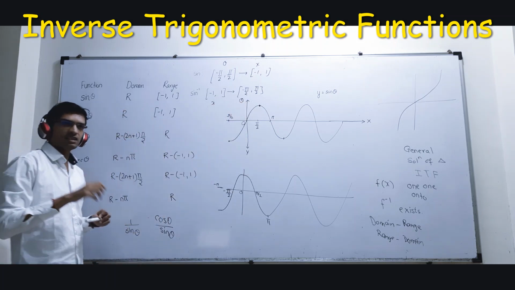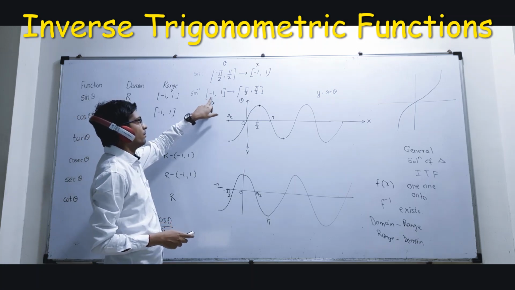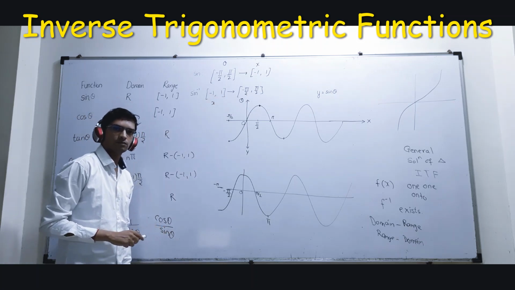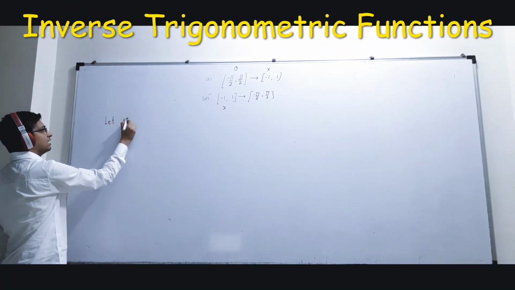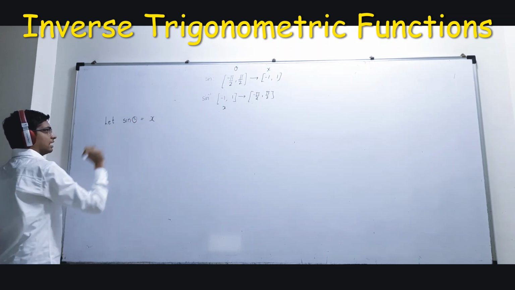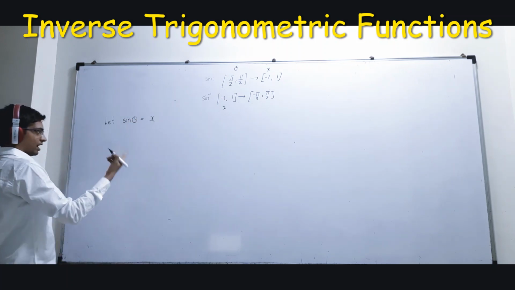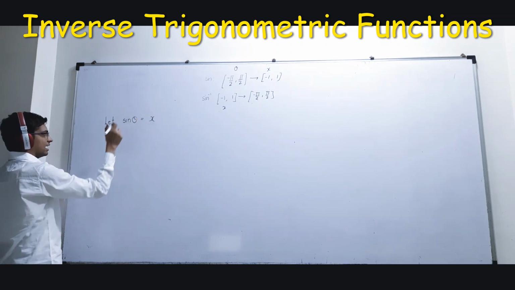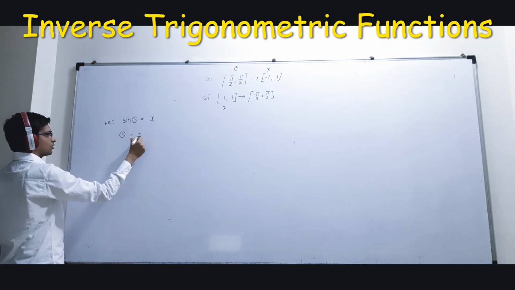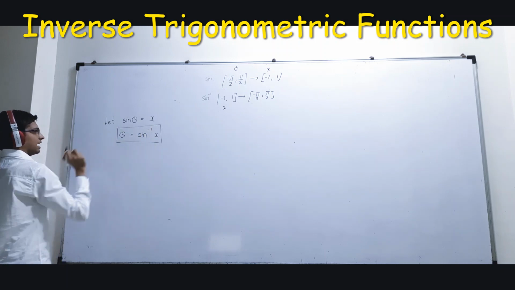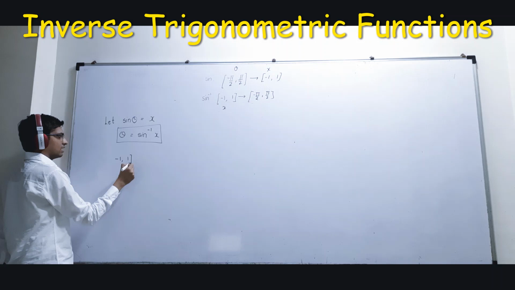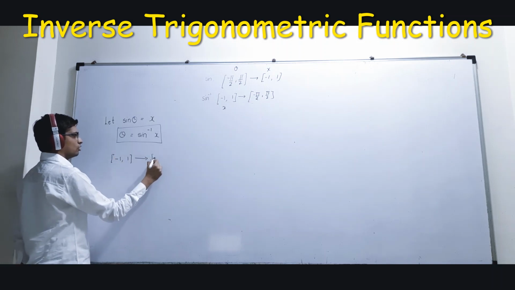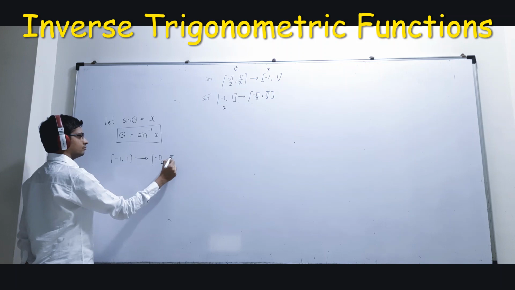So sine inverse exists if my x is lying between -1 and 1. ठीक है? So I'm assuming that let sine theta be x. Since I have restricted the domain, I can find inverse. So sine will go on right side. It becomes theta is equal to sine inverse x. So my sine inverse x becomes theta. So remember, here my domain is -1 to 1. It corresponds to minus pi by 2 to pi by 2.